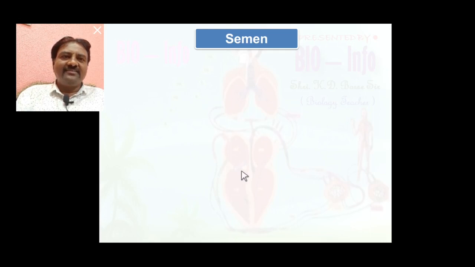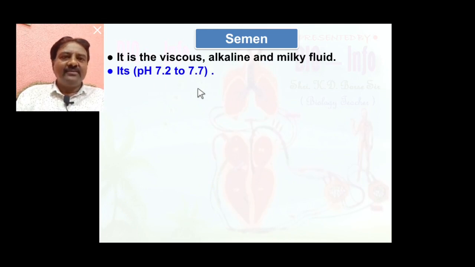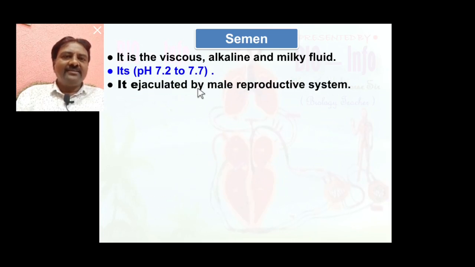The last concept is semen. What is semen? It is a viscous, alkaline and milky fluid. Its pH is about 7.2 to 7.7, that is a basic pH. It is ejaculated by the male reproductive system.